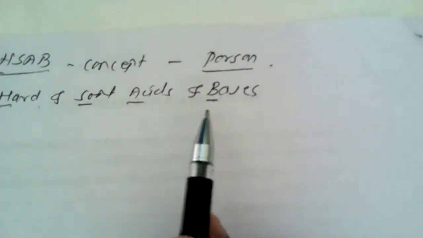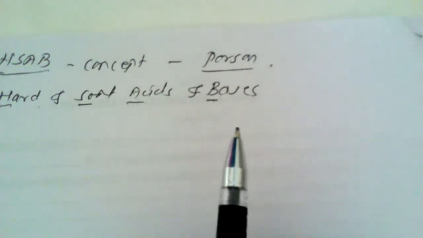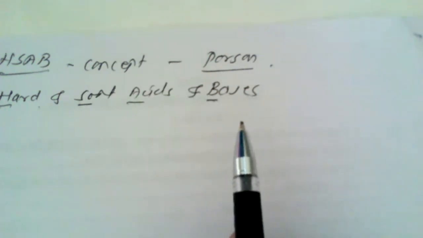This concept is also known as the HSAB concept or Pearson's rule. Pearson suggested a simple rule for predicting the stability of the complexes formed between hard and soft acids and bases.